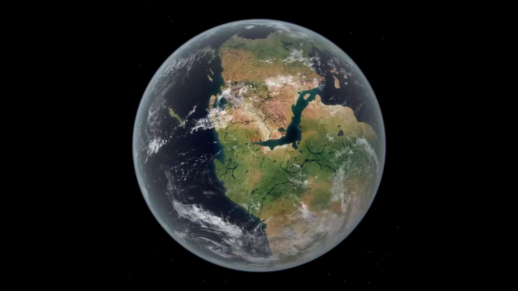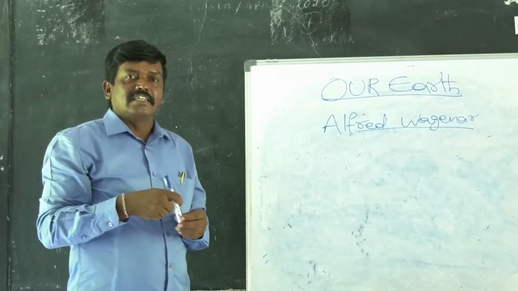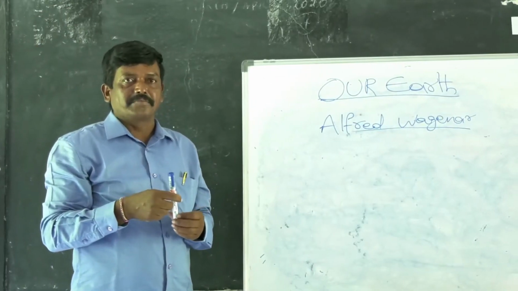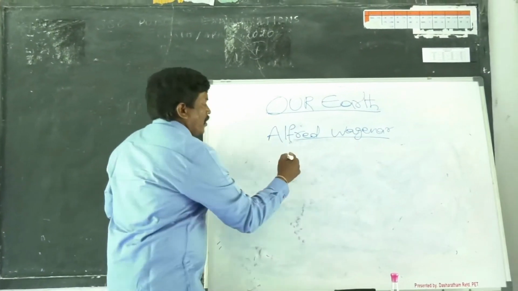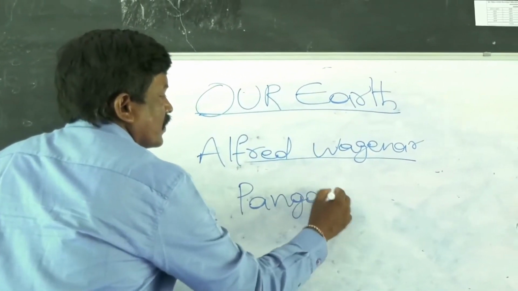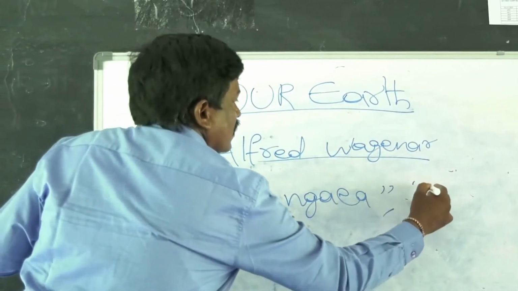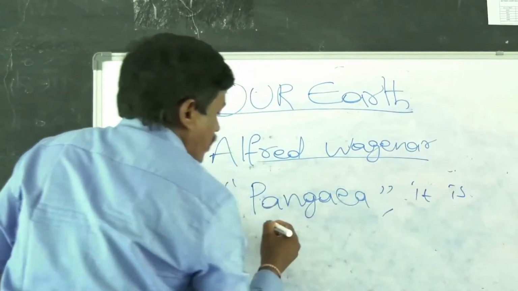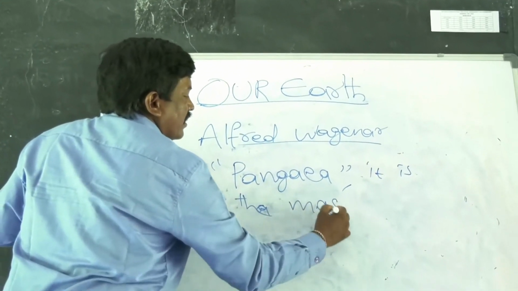And there was a large body of water. He named it as Panthalassa. Pangaea is the massive supercontinent.